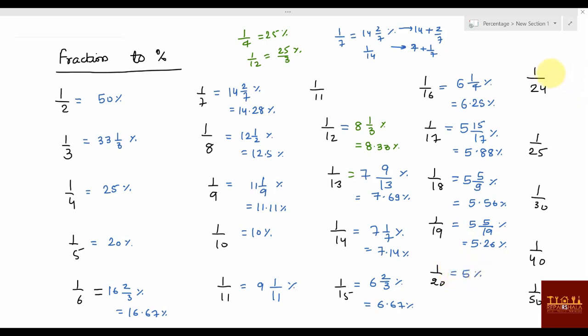1 by 24, what can you do? The 1 by 12 value was given, just divide by 2. So if you divide, you will get 4 1 by 6 percentage, and 4.16 percentage. Okay, and 1 by 25 is 4 percentage. 1 by 30 value is 3.33 percentage, 1 by 40 value is 2.5 percentage, 1 by 50 value is 2 percentage, right?